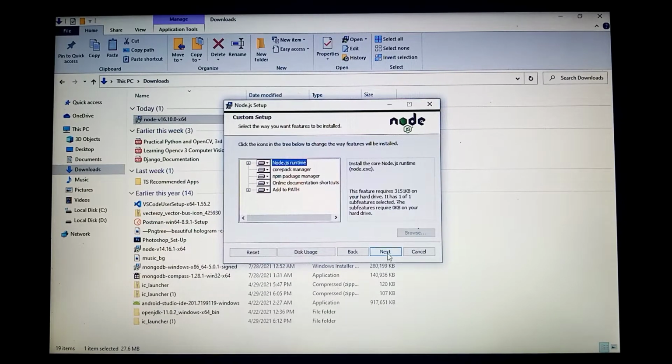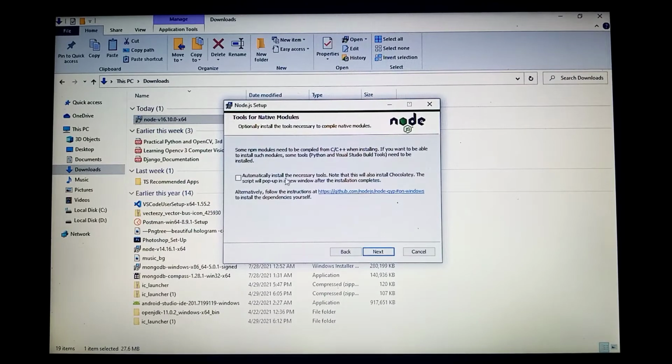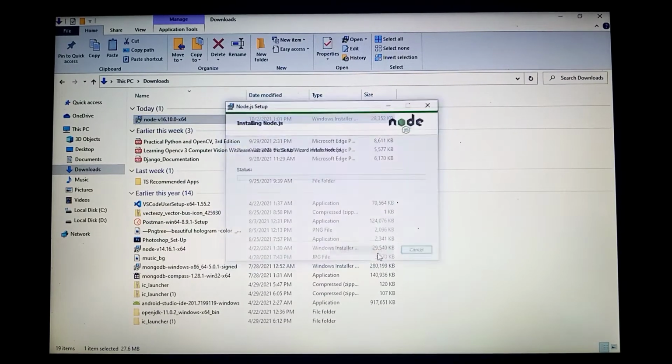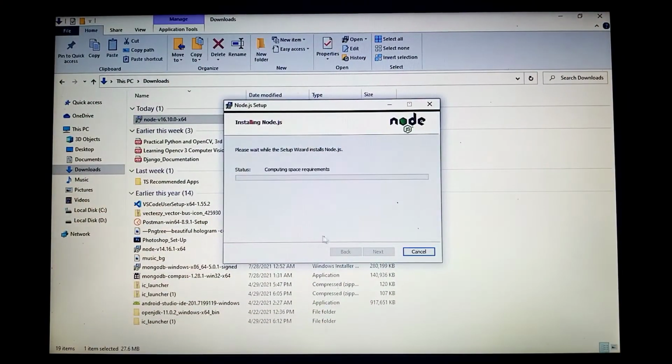Then next and next, click next, then click install. Then yes. Just wait for the installation to be done.